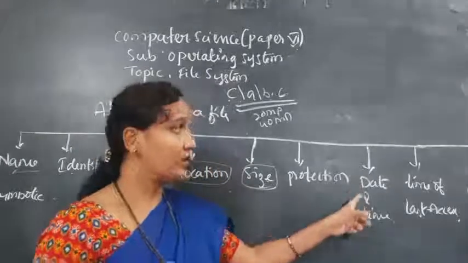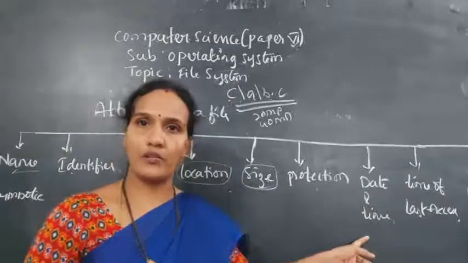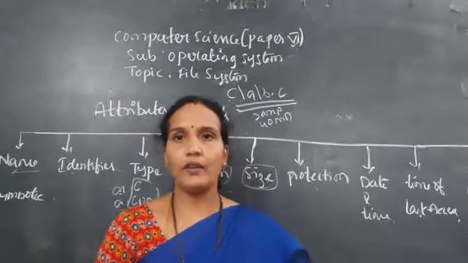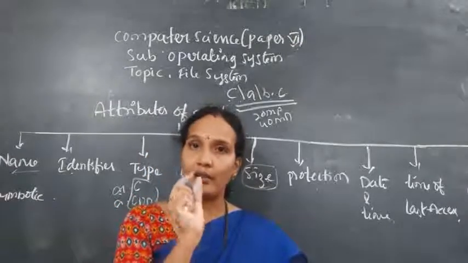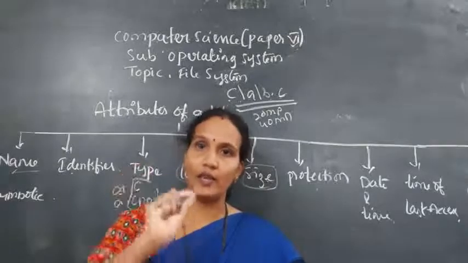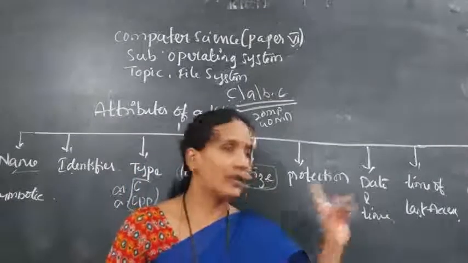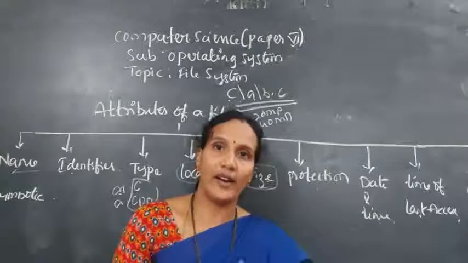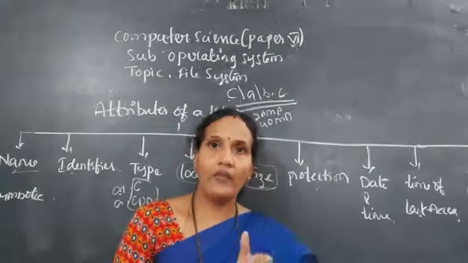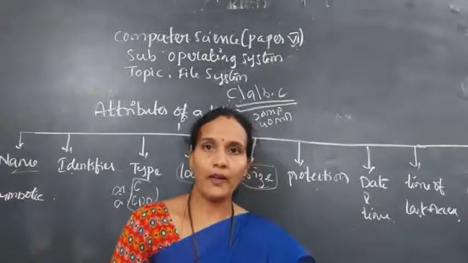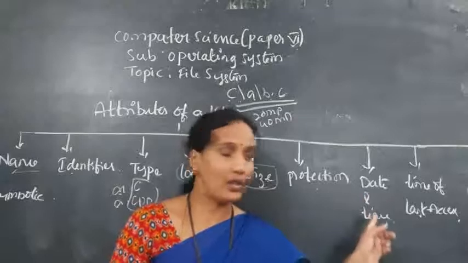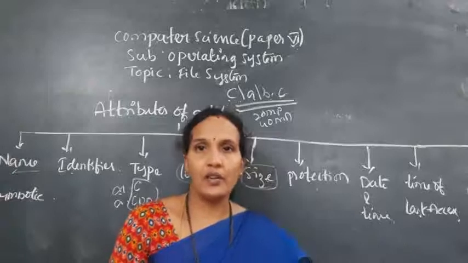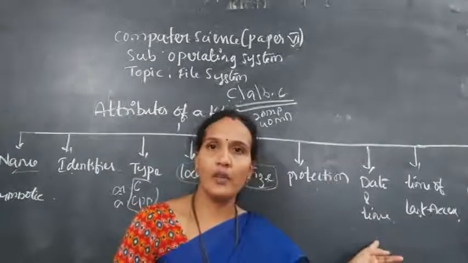This attribute value is also not fixed. As I already explained, today I have created one file. When you created a file, the information is the date the file was created. Then the date the file was modified, or last modified date. That date can be changed. The date of creation is fixed, the date of modification can be changed, and when you created the file, that information you will also get.